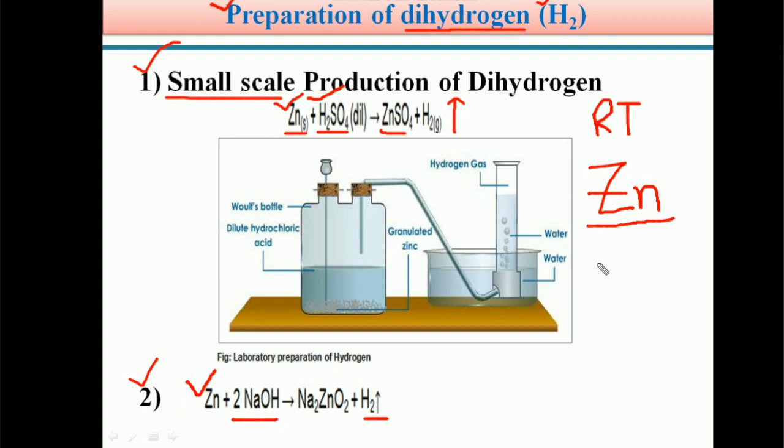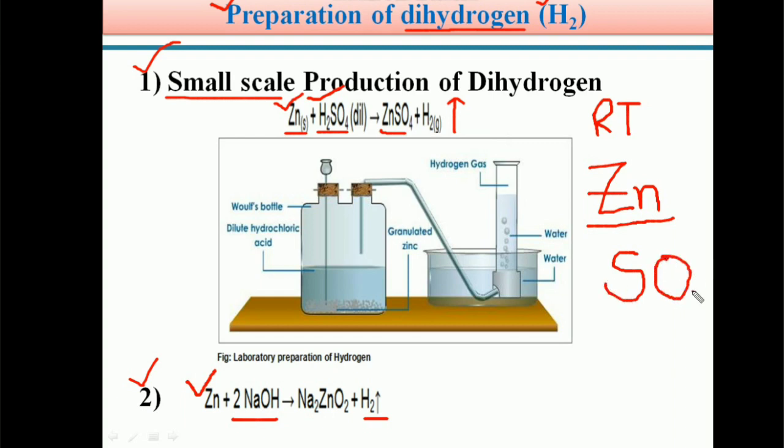And the second note is that we should always use dilute H2SO4. Concentrated H2SO4 is not suitable for the preparation of H2, because concentrated H2SO4 acts as a strong oxidizing agent. As a result, along with H2 gas, there is a possibility of liberation of SO2, sulfur dioxide.